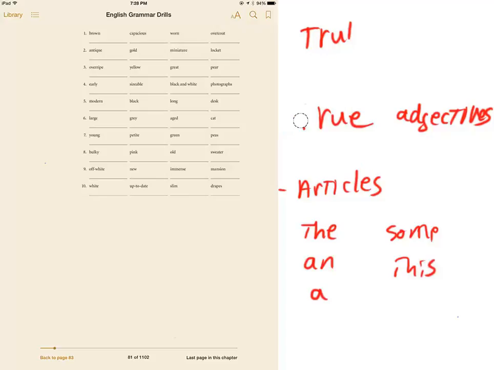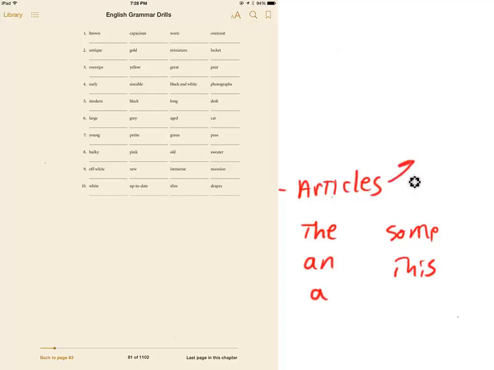And articles for second language learners, or for people who are not native speakers of English, are probably the most difficult thing to master, okay, to use correctly. So we're going to take a look at those, and it's a long unit, but I think at the end of it you'll understand how to use articles correctly, and you'll be more comfortable with them.